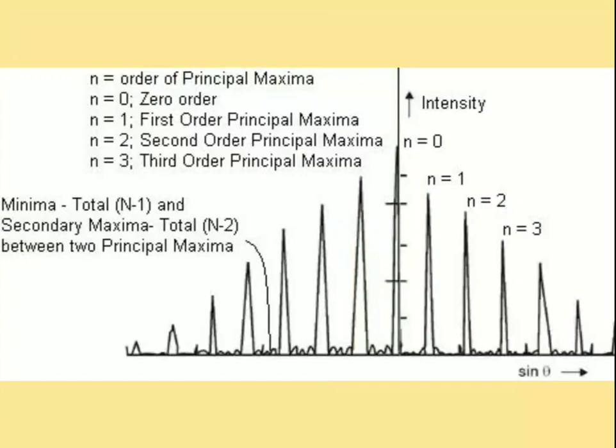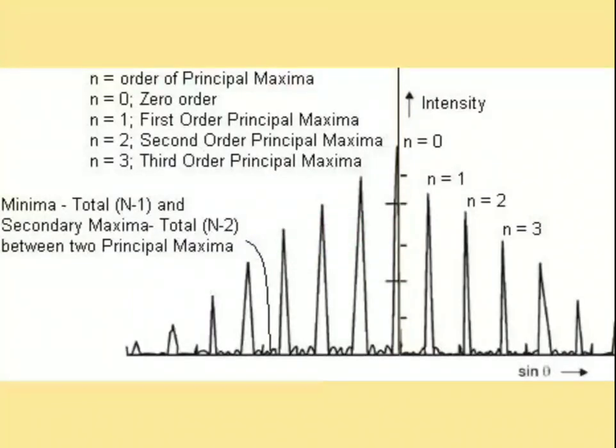So in between two principal maximas there exist n minus 2 secondary maximas, and the minima positions, when you observe them, are n minus 1, and they also lie between two principal maxima.